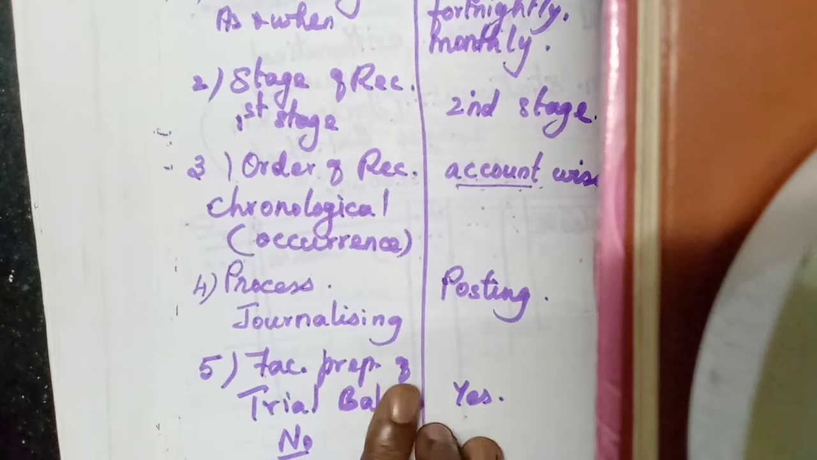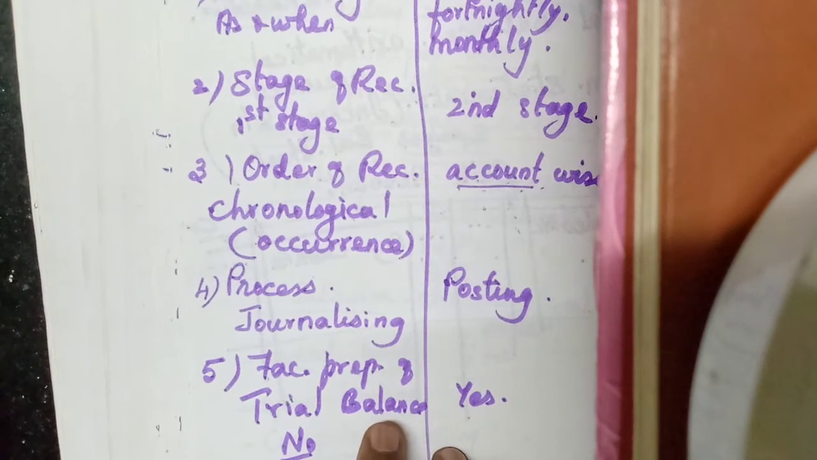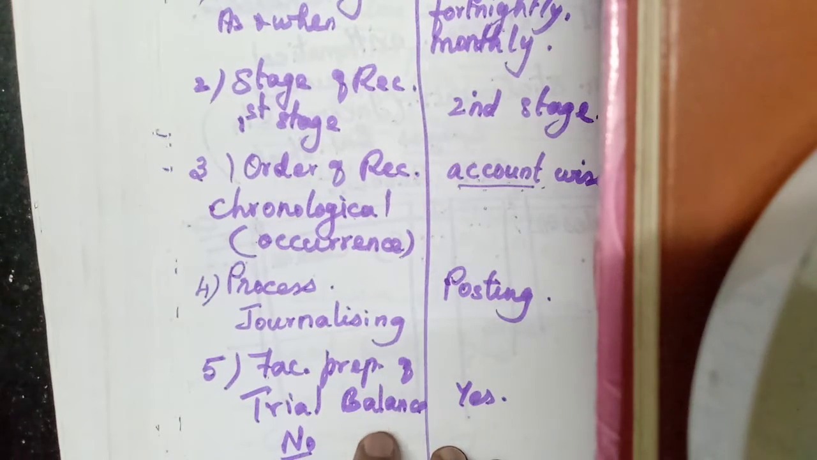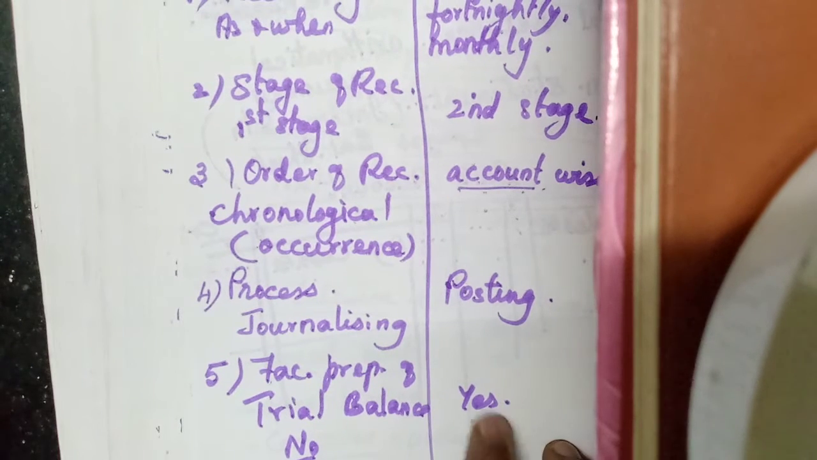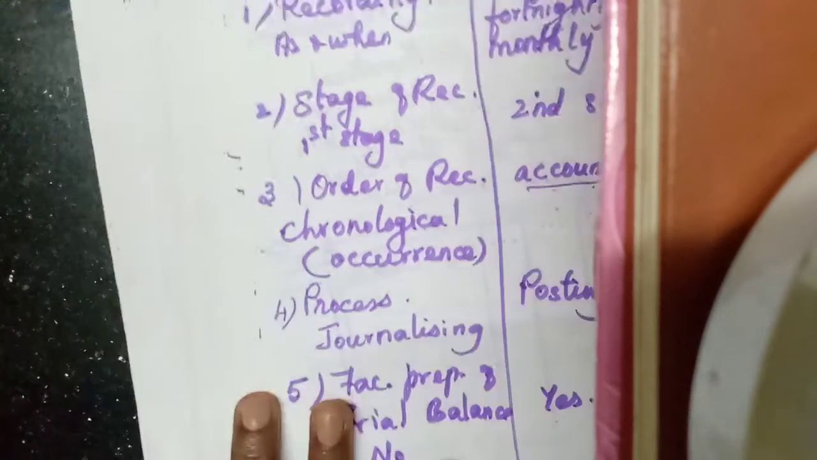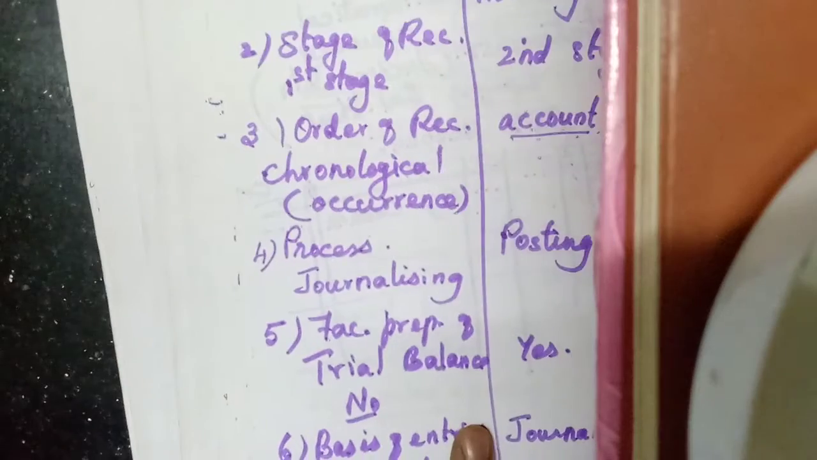Then, facilitating the preparation of trial balance. Will it facilitate the preparation of trial balance? Journal entries, no. They won't facilitate the preparation of the trial balance. But from the ledger account balances we can prepare it. It facilitates the preparation of the trial balance.